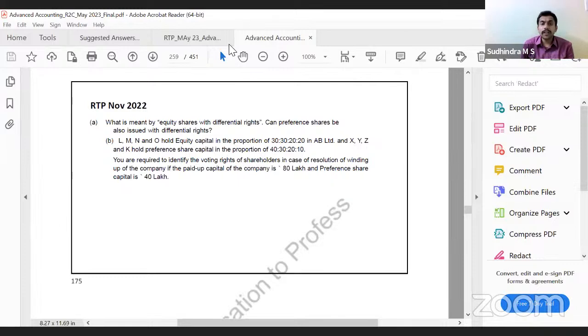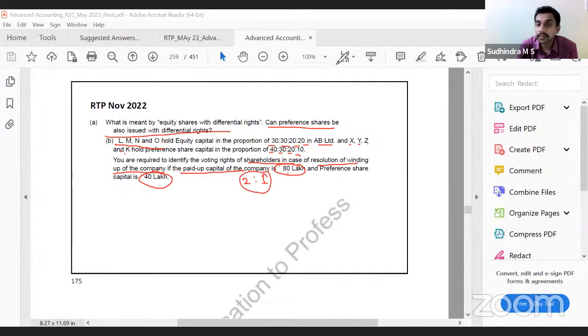Okay, November 22 RTP. This is fine. Equity shares with differential rights. Now, can preference shares also be issued with differential rights? No, in preference shares there is no such concept. Next question: L, M and A hold equity shares in AB Limited, and X, Y, Z and K hold preference shares. You are required to identify the voting rights of the shareholders in case of a resolution for winding up of the company. The paid up capital of the company is 80 lakh for equity and 40 lakh for preference shares. So 2:1, same as before: 2/3 and 1/3. Easy. Yes.